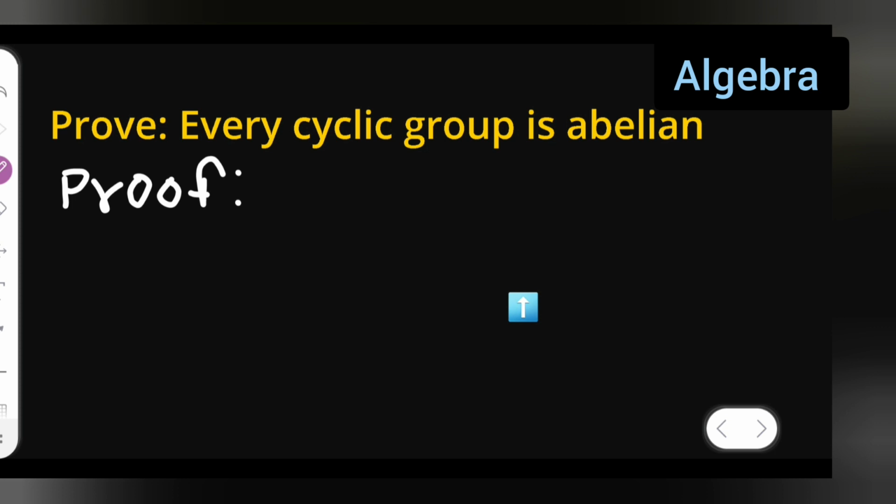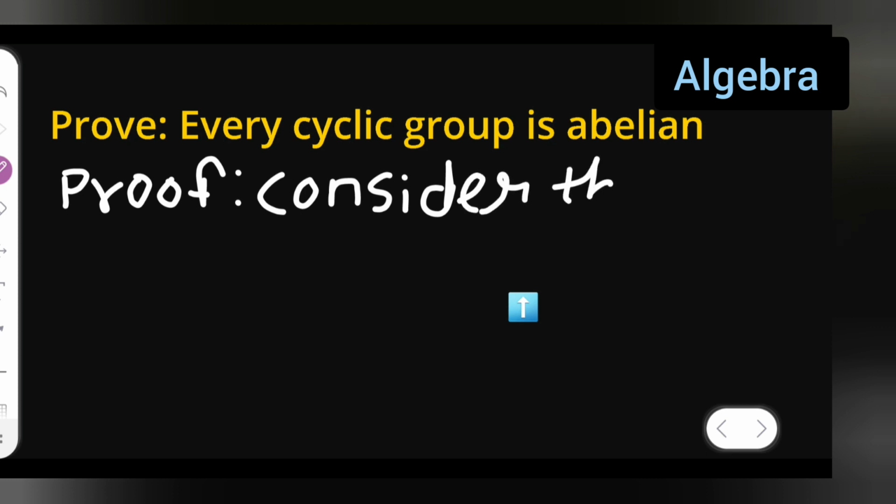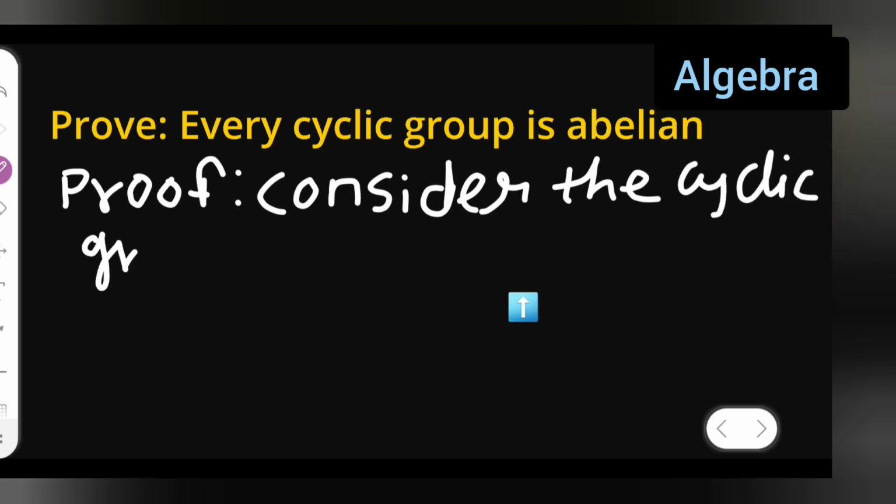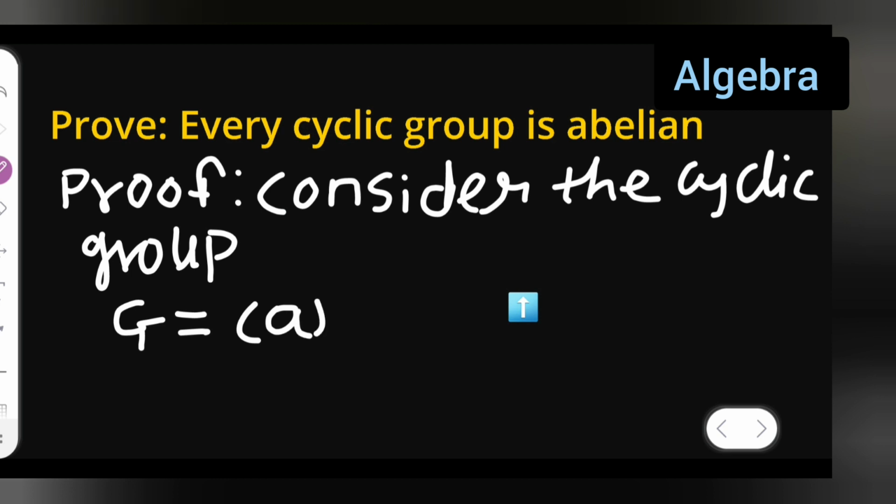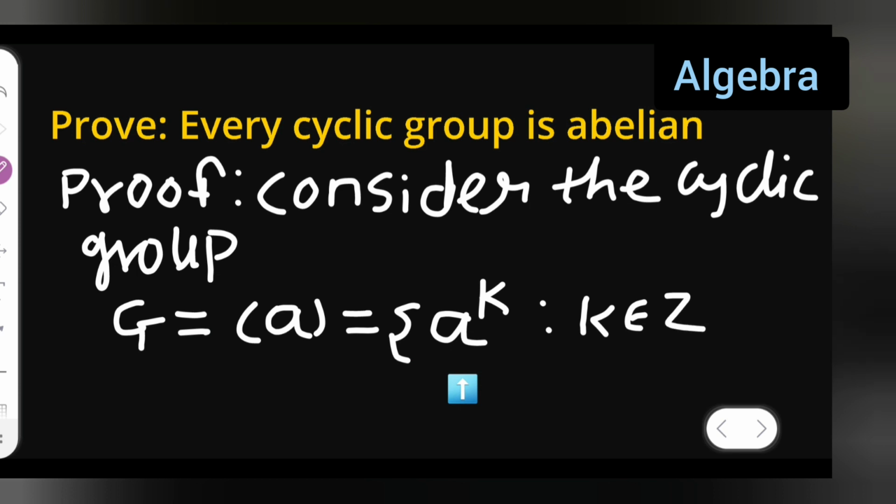First, I'll have to consider the cyclic group, that is G = ⟨a⟩ = {a^k : k belongs to the integers}, with identity e.